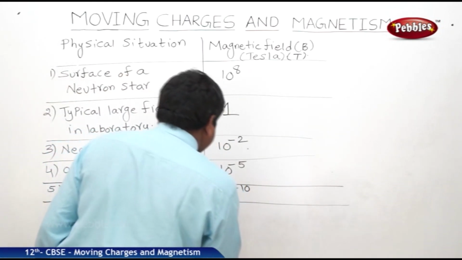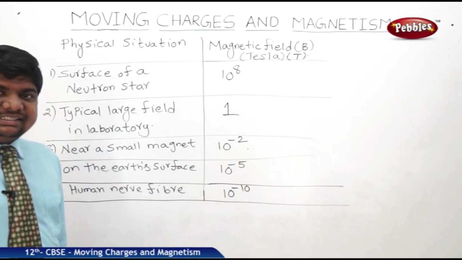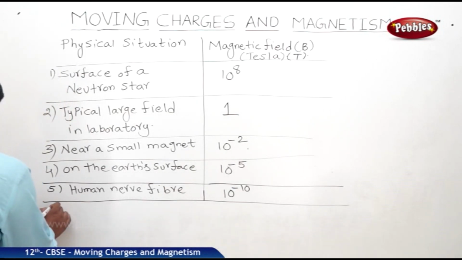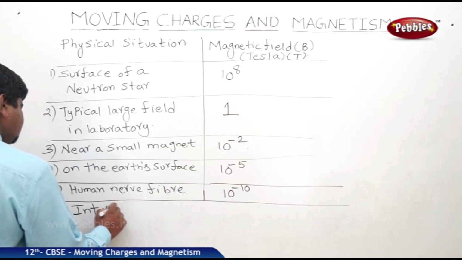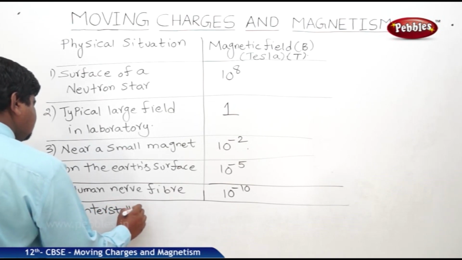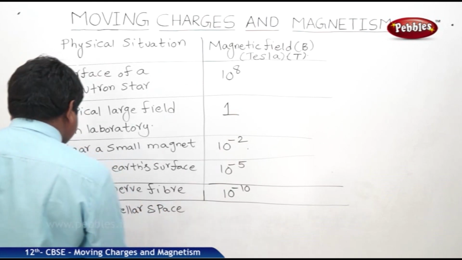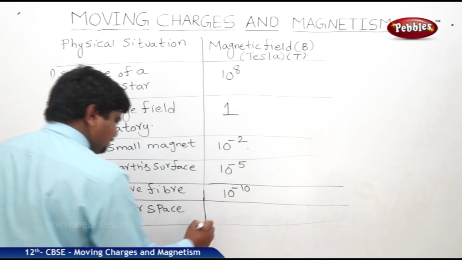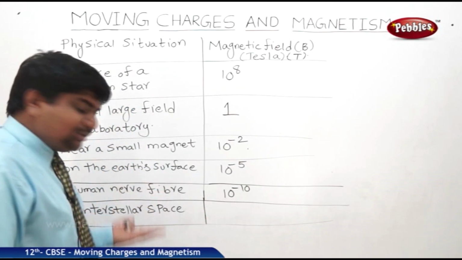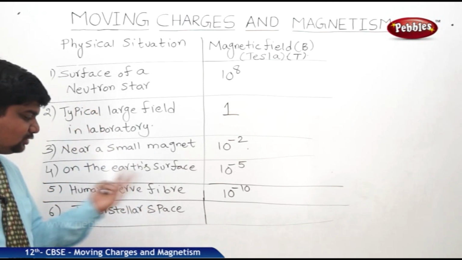The last example in this case is interstellar space. In interstellar space, which is predictable or unpredictable, many scientists are doing research, the space physicists.